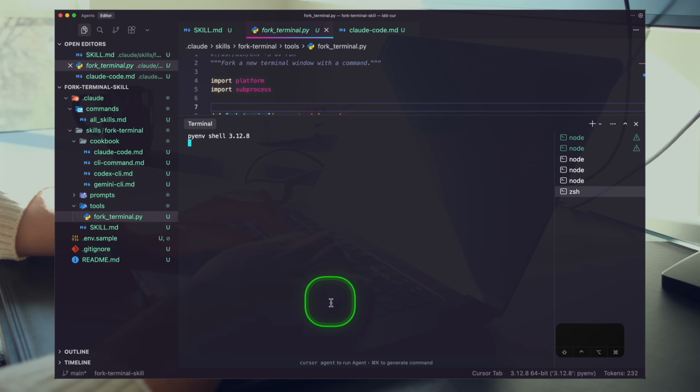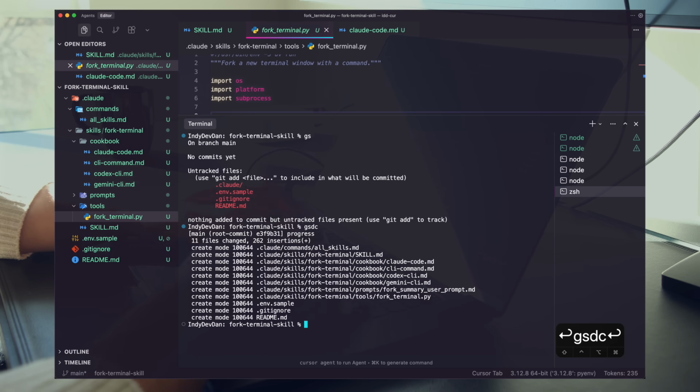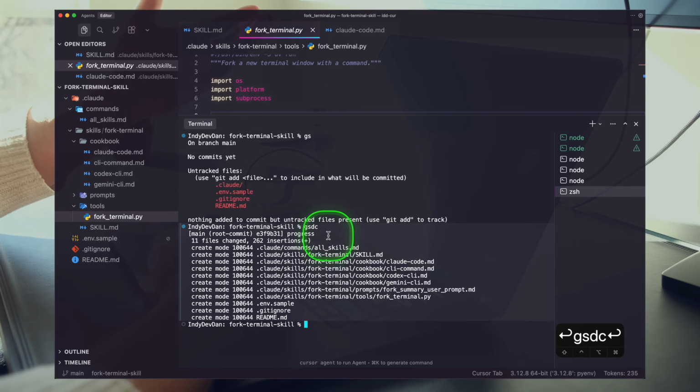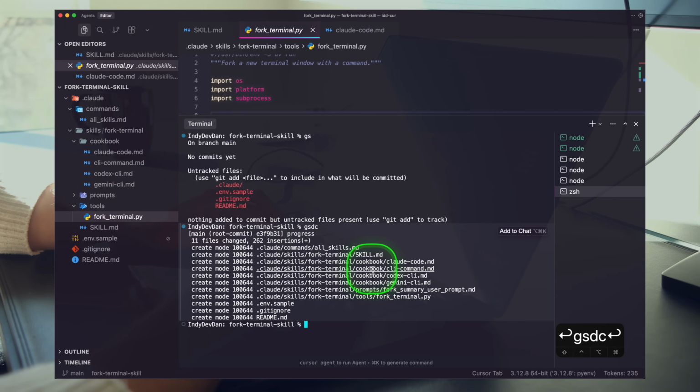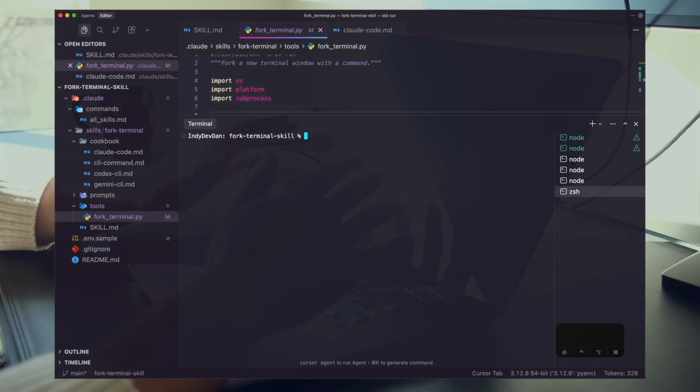And it's been a while since we've committed code, so I'm just going to run my hotkey here, GSDC. It's just going to commit everything with a simple progress message. If you've seen any of my repos, you see probably tons of these. I just want to commit that so that if something goes wrong, we can always revert with Git. So we're at a good place where there's actually interesting work worth committing.